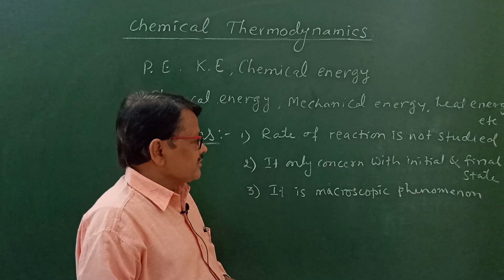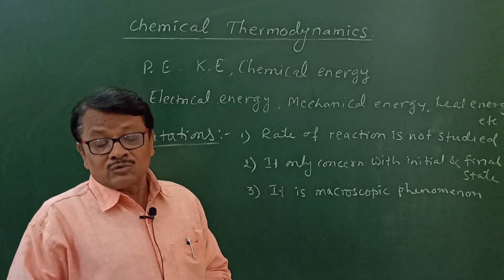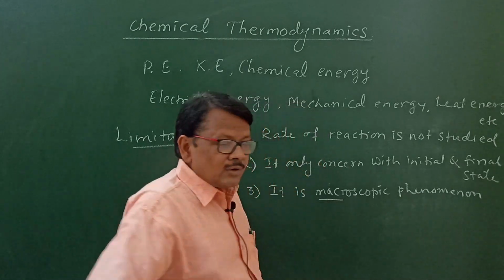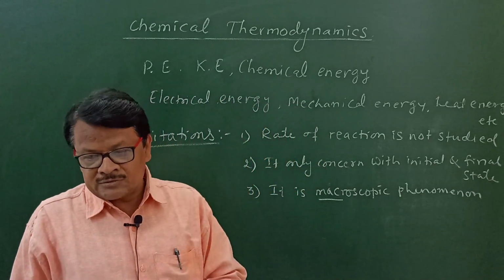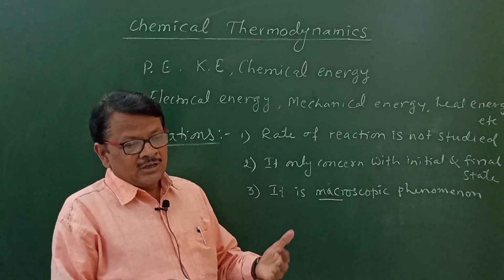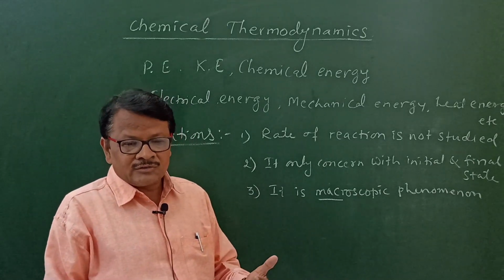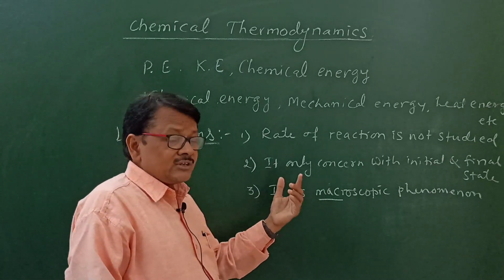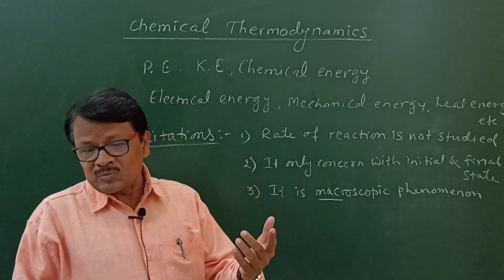Then third limitation is, it is a macroscopic phenomenon. Macroscopic means macro and micro. These are the two words. Macro means in bulk, in large quantity. Atoms, ions and molecules which are present in bulk are considered and their study is done in this thermodynamics topic.